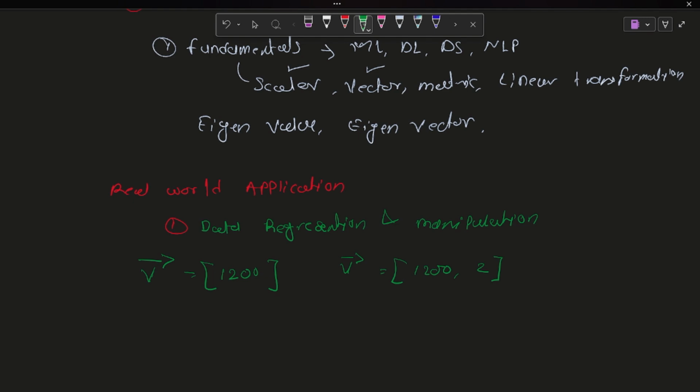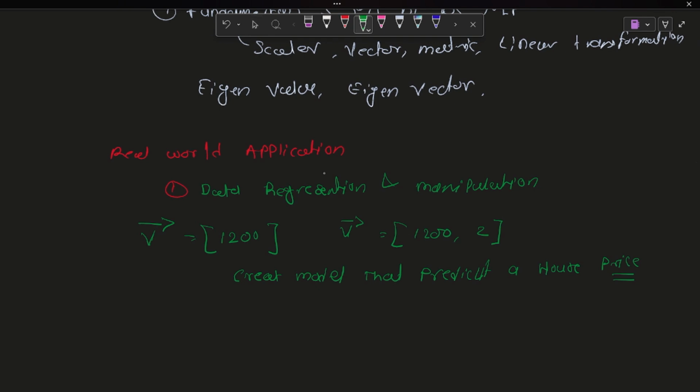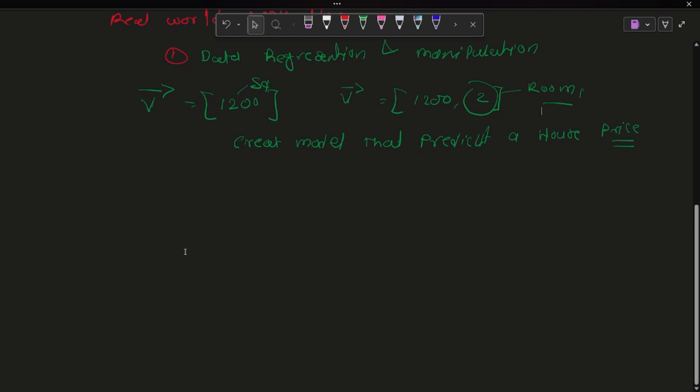And we have a dataset which is able to predict the price. We create a model that predicts the house price. We have that vector v, basically square feet and the number of rooms. That's a simple concept. One more thing that we'll do, we first create a dataset: the area, the number of rooms. One more is the location, which is also important.